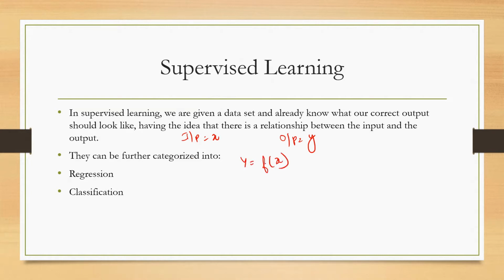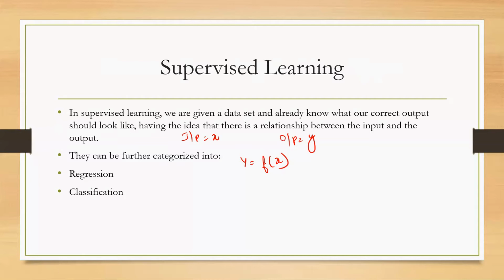So the goal of this is to approximate the mapping function so well so that whenever you have a new input, you can predict the output. So it is like a predictive analysis which you are doing for the data. So it's a learning algorithm which serves as a teacher which is helping you to find out the output result. So this can be further categorized into two major types.